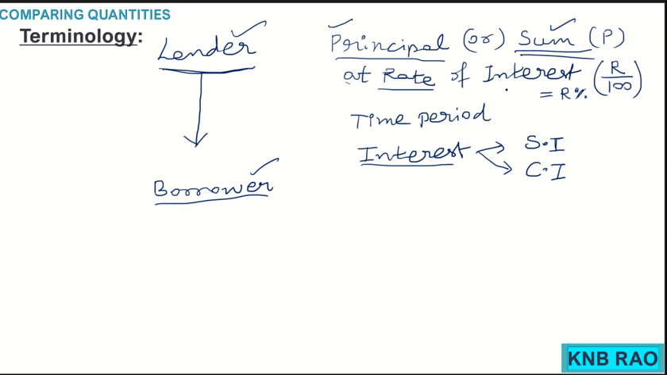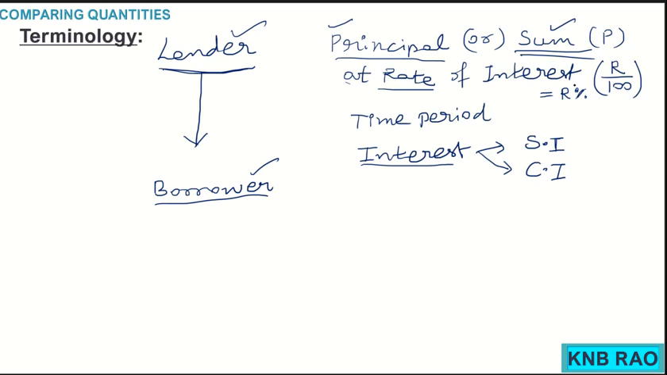Later, on what basis this extra money paid will be decided, that will be based on the rate of interest. What is this rate of interest? Rate of interest tells out of 100 rupees how much money extra is to be paid. For example, if I have taken 100 rupees at the rate of interest 8, then I have to pay 8 rupees extra over and above 100 rupees. That means, 108 rupees I have to pay.